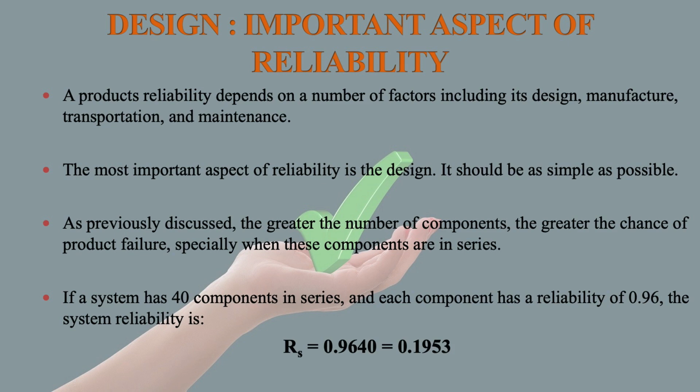system reliability RS is equal to 0.96 to the power 40, that comes out to be 0.1953. So, dear learners, you see that individual component reliability is 0.96, that means 96% is the probability that it will work.